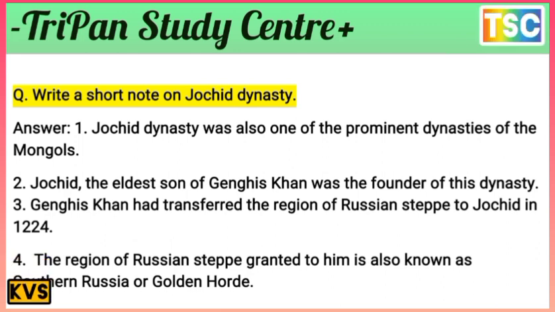Jochi, the eldest son of Genghis Khan, was the founder of the ulus, and Genghis Khan transferred to him the regions of the Russian steppe in 1224, also known as the Golden Horde.